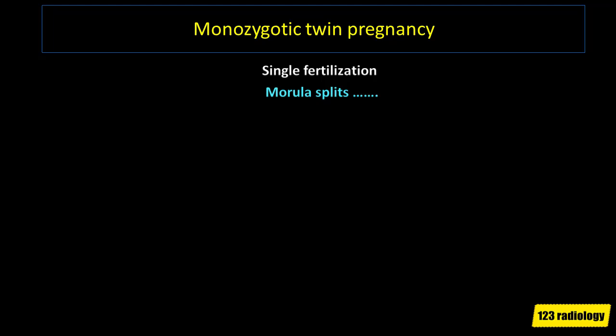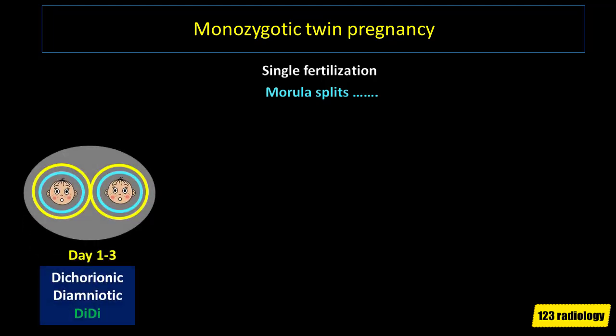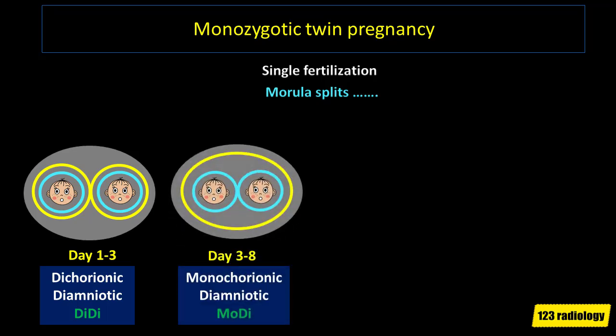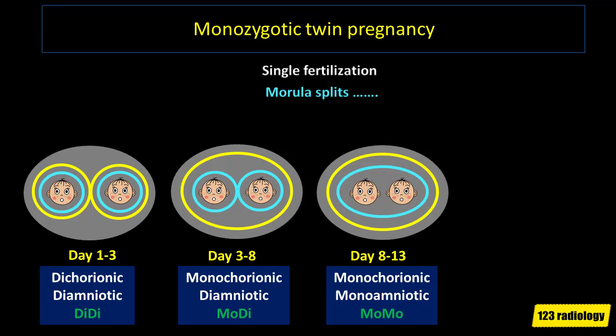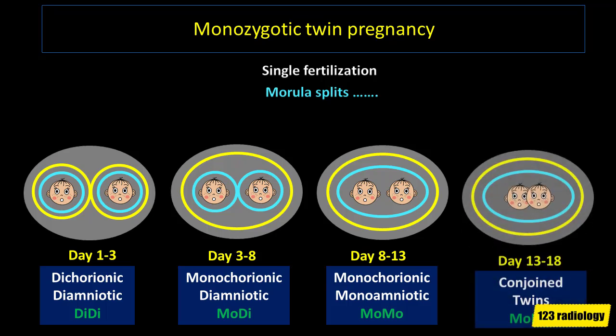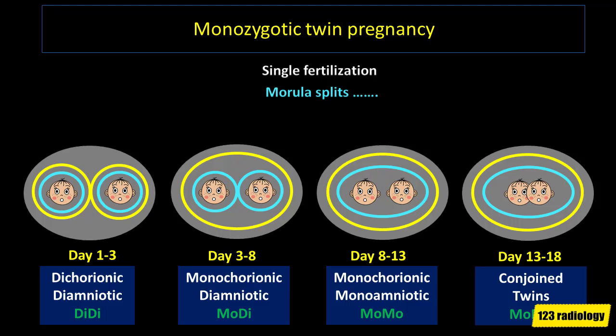Remember that there are three kinds of placentation in monozygotic twins. If the blastocyst splits before day 3, you have a dichorionic diamniotic twin pregnancy. If it splits between days 3 and 8, it will result in a monochorionic diamniotic pregnancy. If it splits between days 8 and 13, you will have a monochorionic monoamniotic twin pregnancy. Lastly, conjoined twins occur when the blastocyst splits after day 13, and that is very rare.